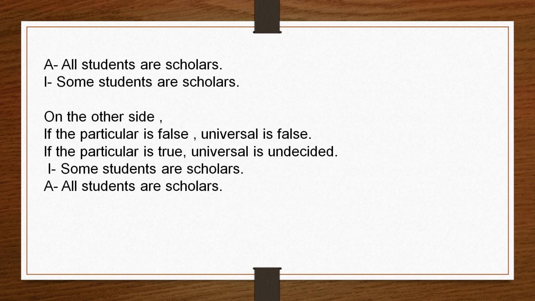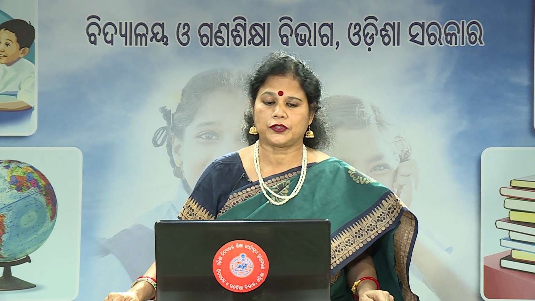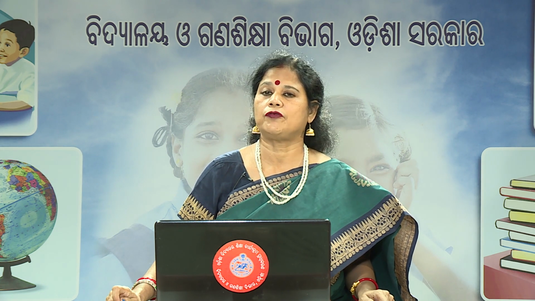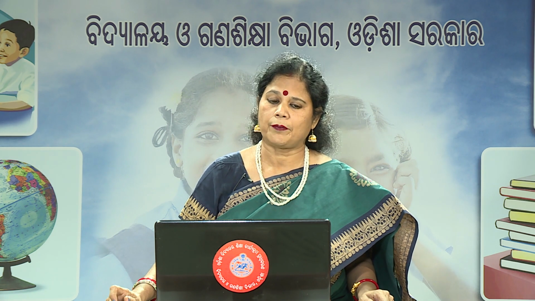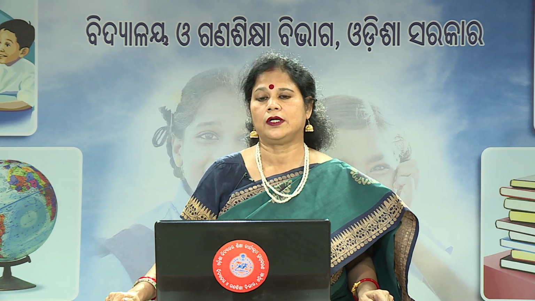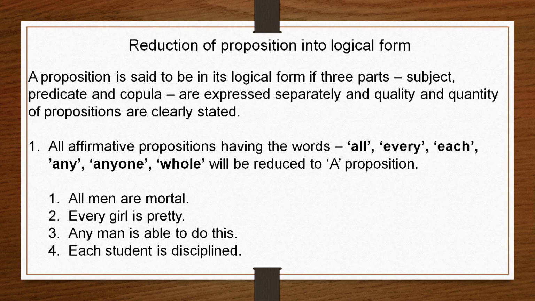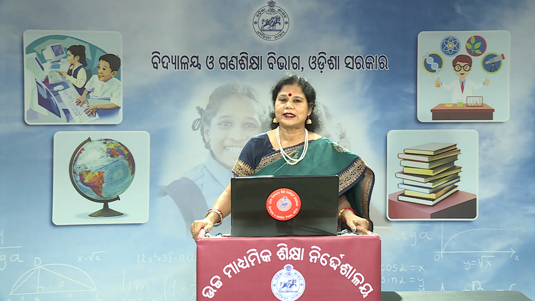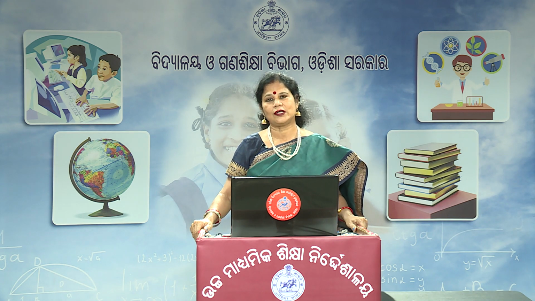So, this is the relation of subalternation, opposition between propositions. So I told you the seven-fold relation between propositions, and then the four-fold relation of opposition between propositions also. So, students, now we will discuss reduction of propositions into their logical forms.